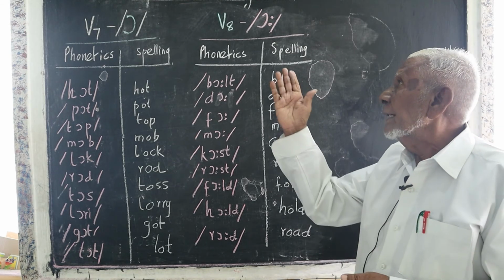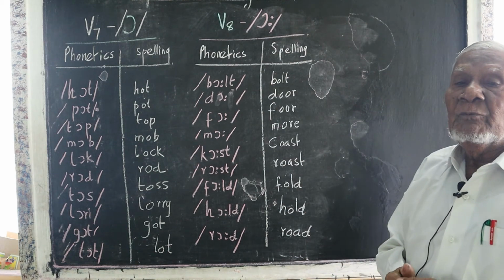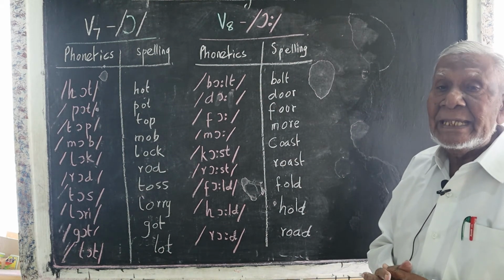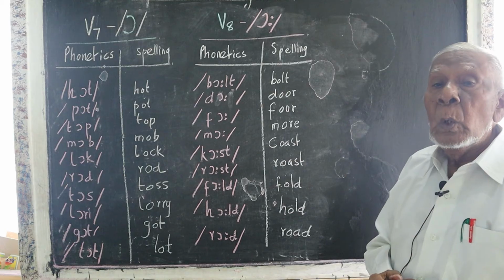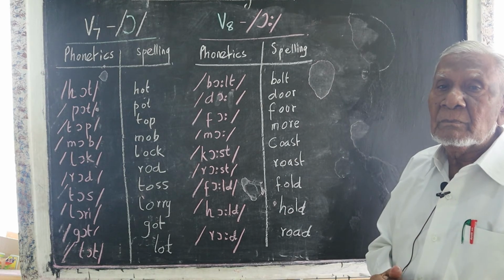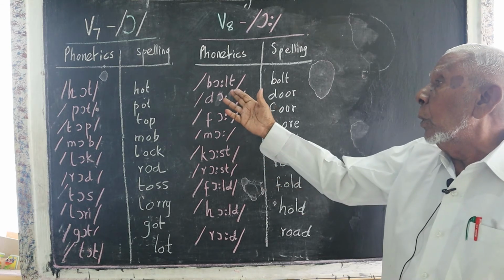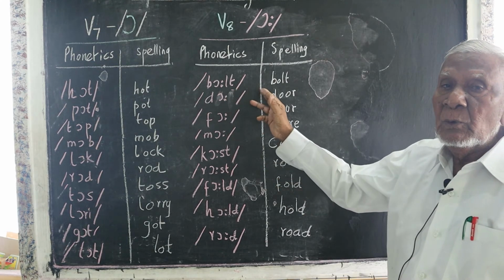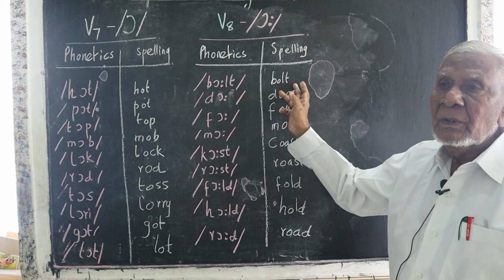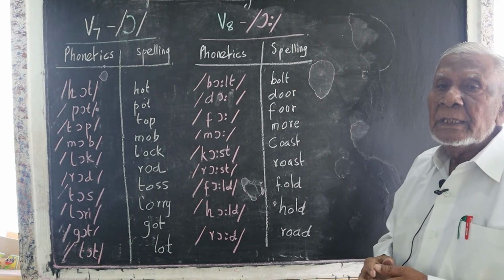Next, let's take V8, the eighth vowel, O. For example, bolt, B-O-L-T. Bolt the door.